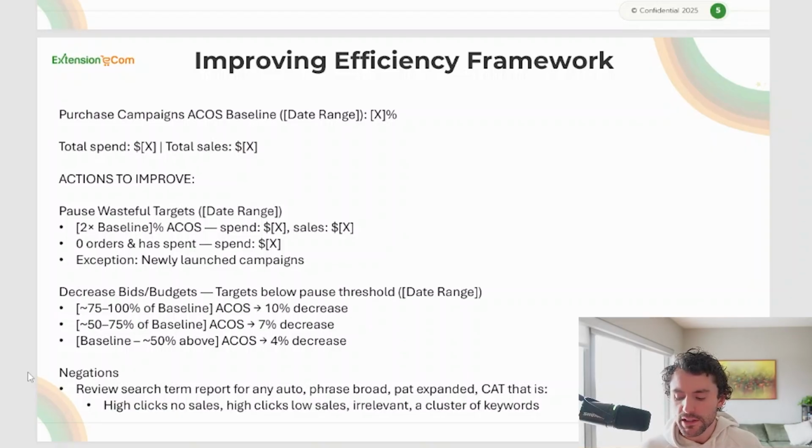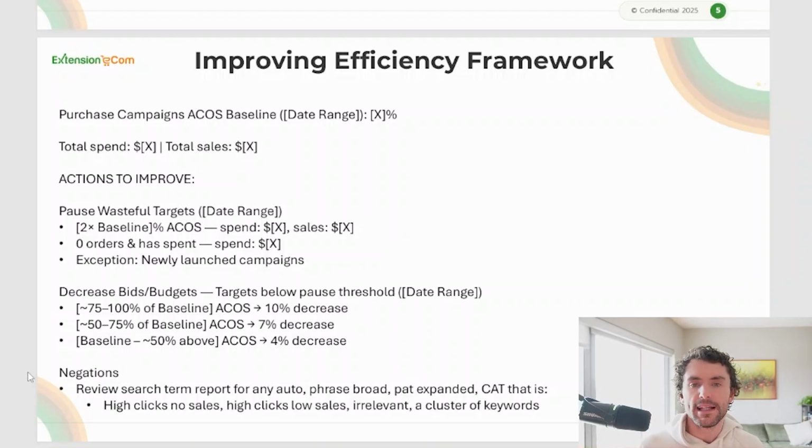The best example for a cluster is we once had a brand come to us when there was that solar eclipse a couple of years ago. They were talking about how the word solar just kept popping up over and over again. No matter how many individual negative exacts they did, it kept popping up in different formats, and their product's actually not related to it at all. You could just do a negative phrase for the word solar and all solar is eliminated. If you have one term that keeps popping up, 1 click here, 1 click there, it adds up to 47 clicks, you can get rid of that term in one go with a negative phrase. Another great one is competitor brands. You could negate that phrase as well if you just never do well against them.